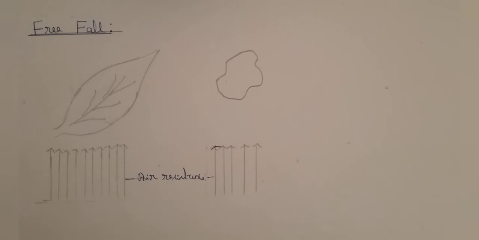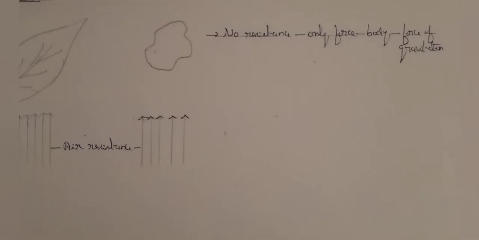Suppose there is no air resistance, then both the leaf and the stone will reach the ground simultaneously. Therefore, from this example, we can conclude that bodies of different masses dropped from the same height hit the ground at the same time if air resistance is neglected. If the air resistance is not taken into account, then the only force acting on the falling body is the force of gravitation of the Earth.